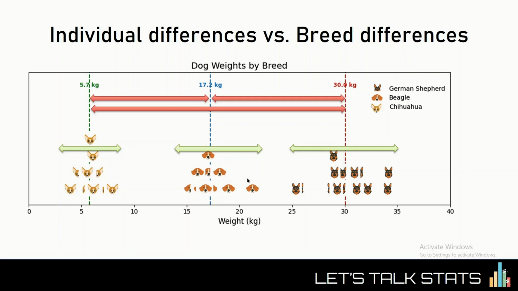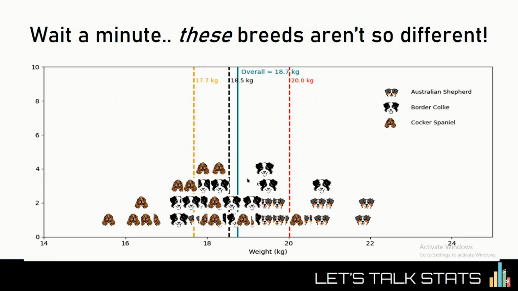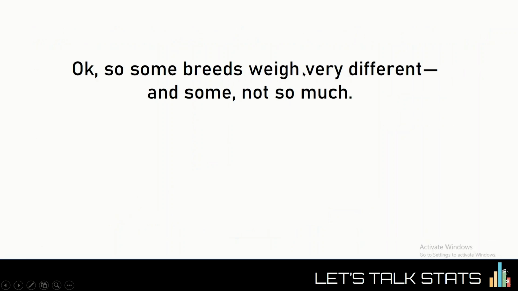But wait a minute. What if we had another data set like this one, where the breeds aren't so different from each other? For a mix of Australian Shepherds, Border Collies, and Cocker Spaniels, the weights are so similar that the breed-wise averages don't really differ from the overall average. Hence, for this data, knowing the breed doesn't help much. We might as well just report the overall average. Okay, so some breeds weigh very different and some not so much.